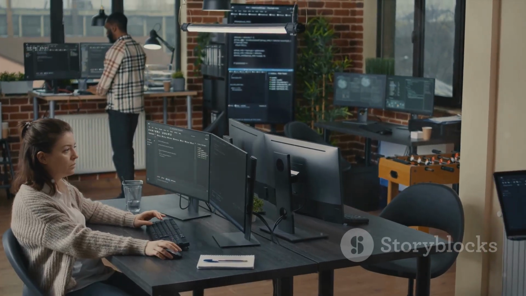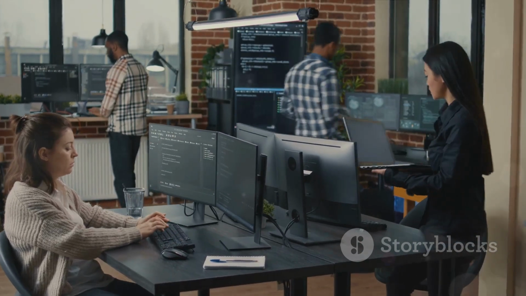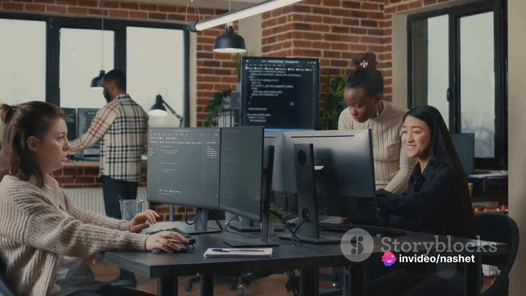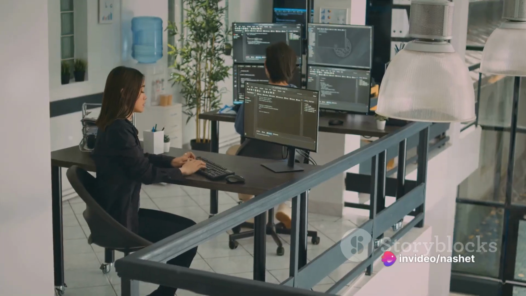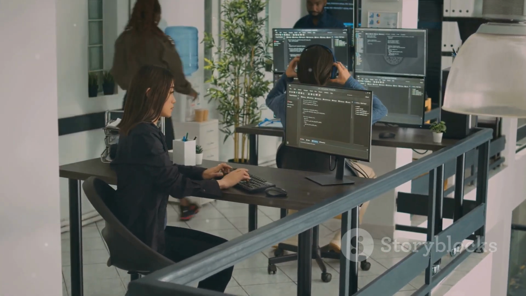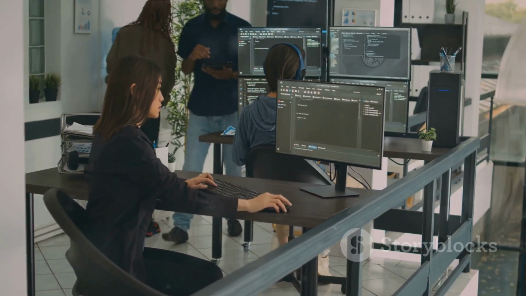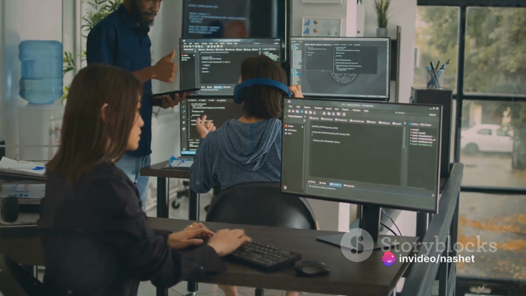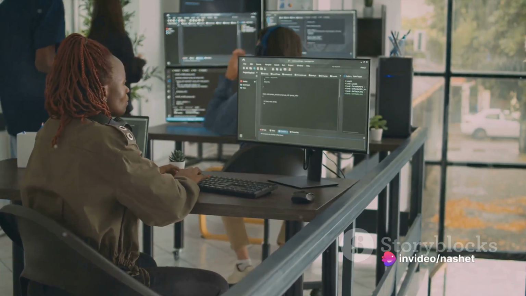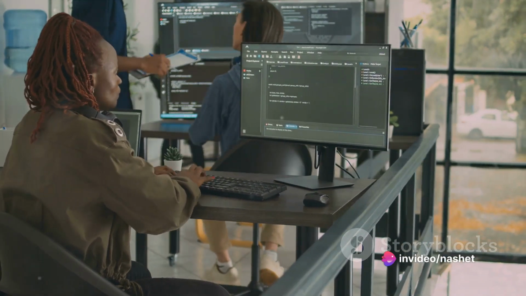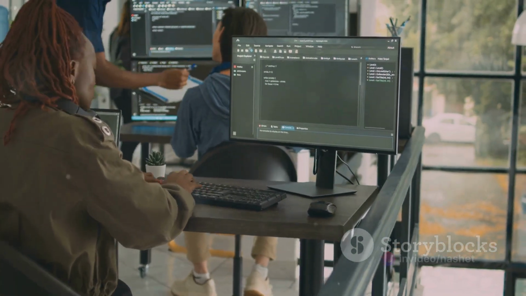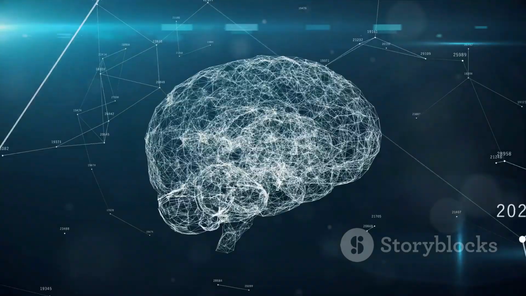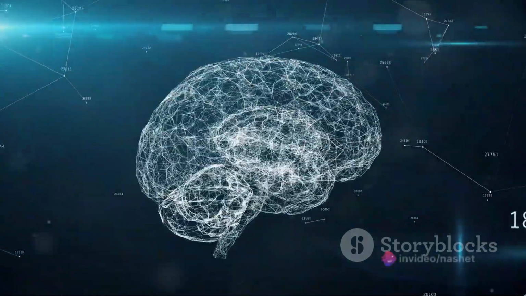To get started, you'll need to install Terraform on your local machine. The process is straightforward and well documented on the official Terraform website. Once installed, we want to organize our Terraform projects in a way that promotes efficiency and collaboration. A best practice is to use a version control system like Git to track changes and coordinate work between team members. This way, everyone stays on the same page, and you can easily revert to a previous state if something goes wrong.